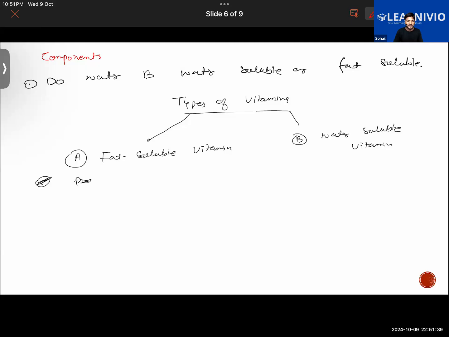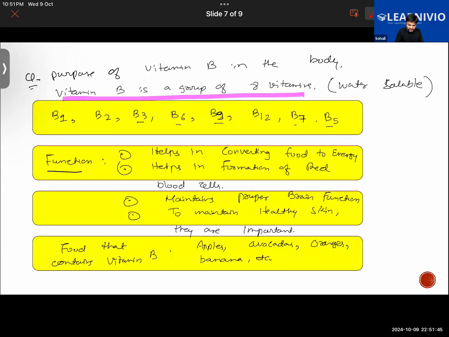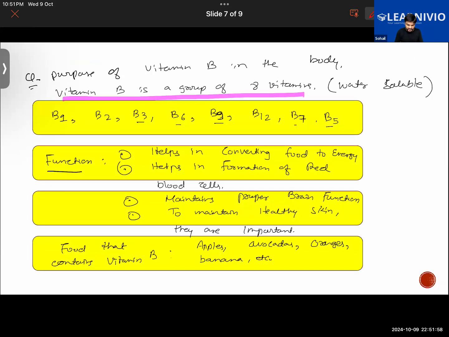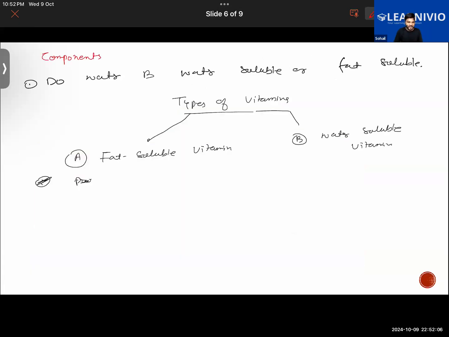Exactly. So there are actually 9 vitamins which are soluble in water. A group of 8 vitamin B, and one that is vitamin C. All of them are soluble in the water. That is one thing. But there is one exception in the case of this. Vitamin B2 usually is not soluble in the water. So there is one exception, let me just clarify on this.